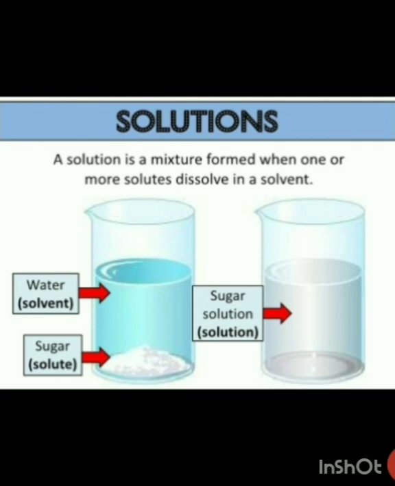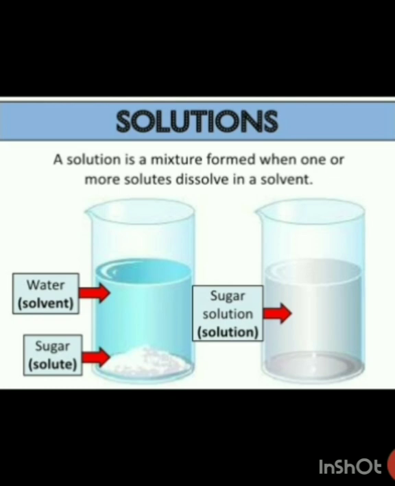So students, a solution is a homogeneous mixture. It is made up of one or more types of solute dissolved in a solvent. Now why am I saying that it has one or more solutes? Because we are talking about a mixture.